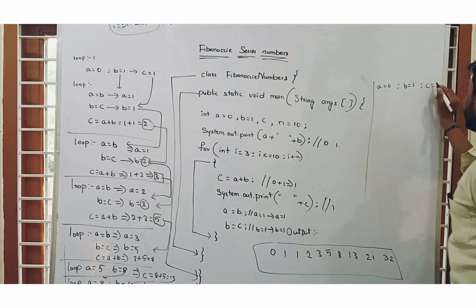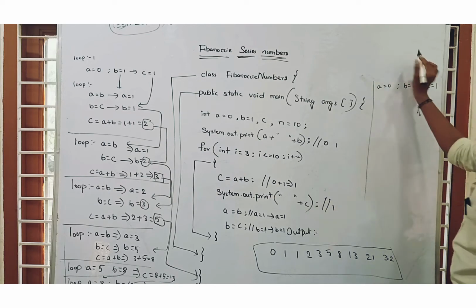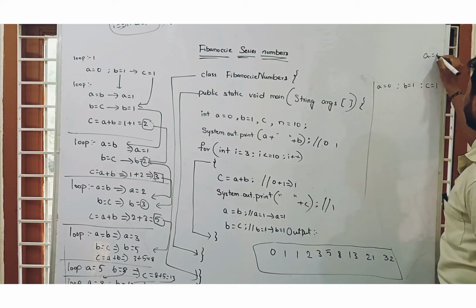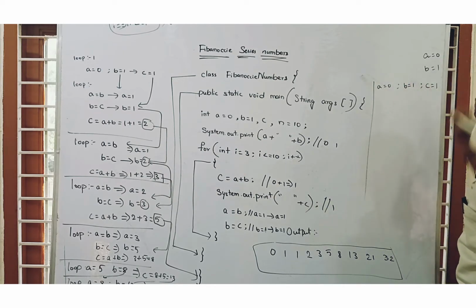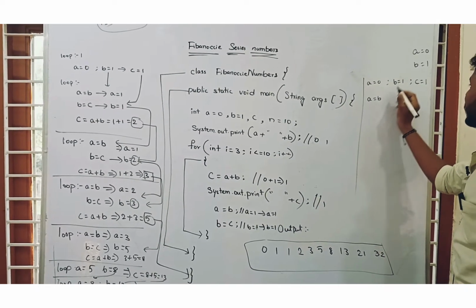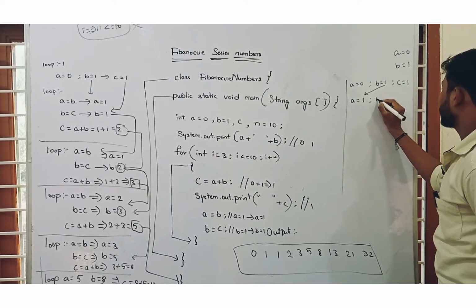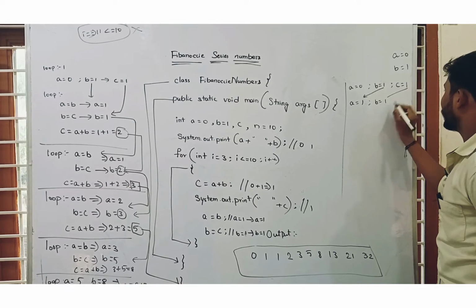So c equal to 1. Each and every time c will be printed. Before that, a equal to 0 already printed, b equal to 1 already printed. Now c equal to 1. Again we told that a will be converting into b value. So a equal to 1, b equal to 1.